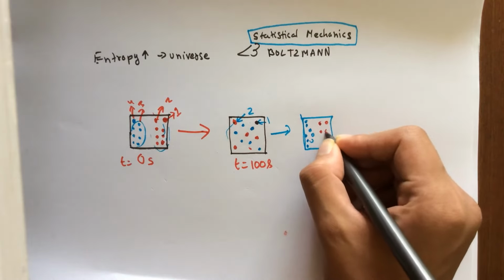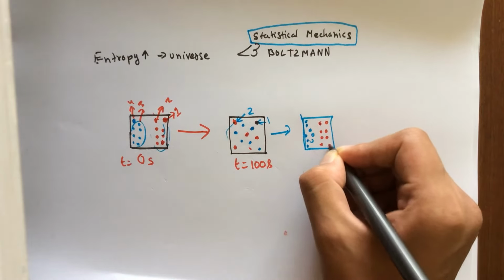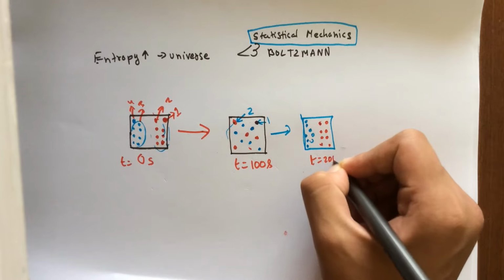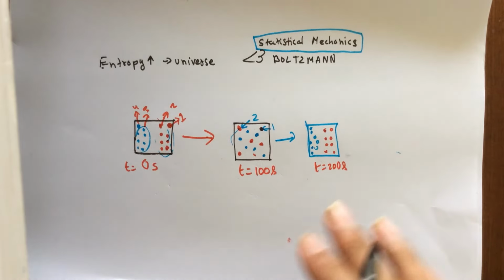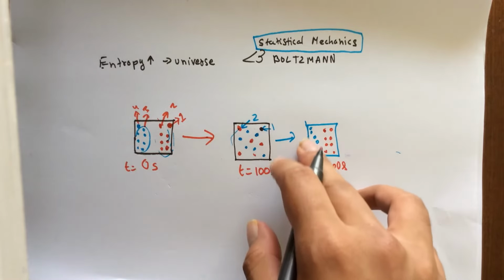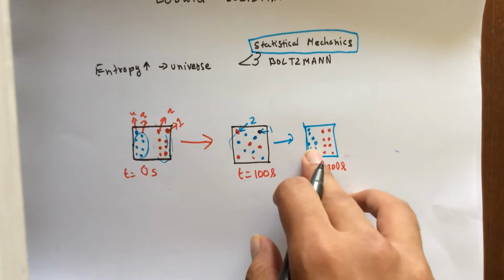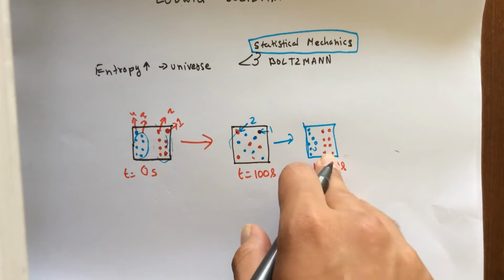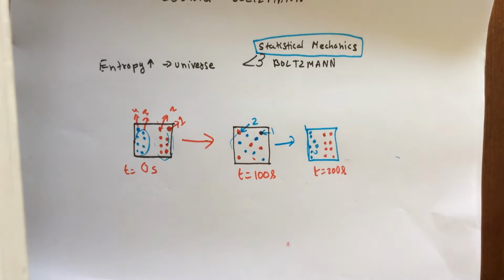Now, if you think about it commonsensically, so this is t equal to 200 seconds, these molecules could, in the random motion, go back into the original position where oxygen is to one side, nitrogen is to the other side. And it does not really contradict Newton's laws. However, the probability of that happening is really less.